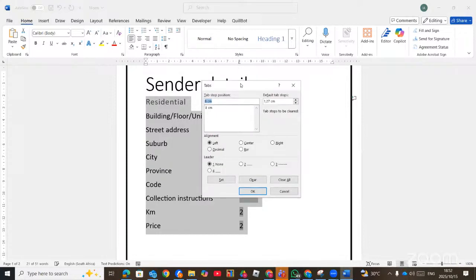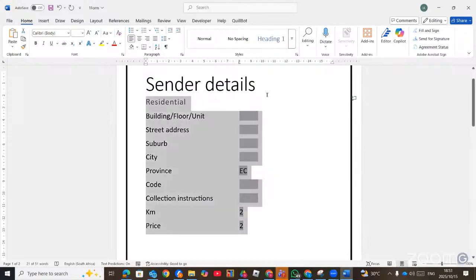Make use of the ruler setting. If you click inside the ruler, it's going to give you the page setup, which is the margins. But when you click below 8, it's going to give you the text stop. So 8 centimeters, which is left. And then you click on set. Now let's check whether there are lines. There are no lines. So we don't need to take any lines. So leader, we say none. And then we click on set. Then okay. Then they will be at 8 centimeters.